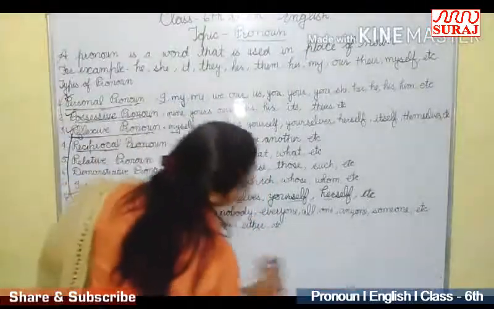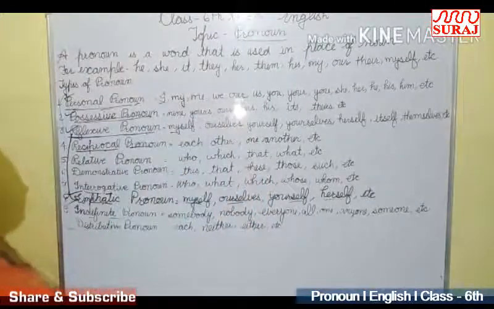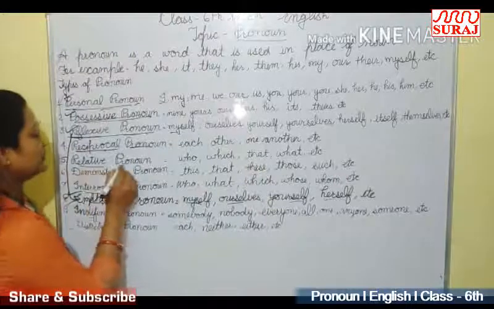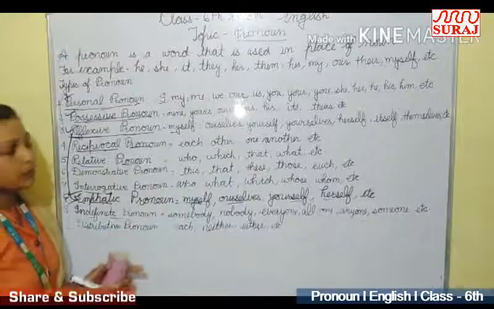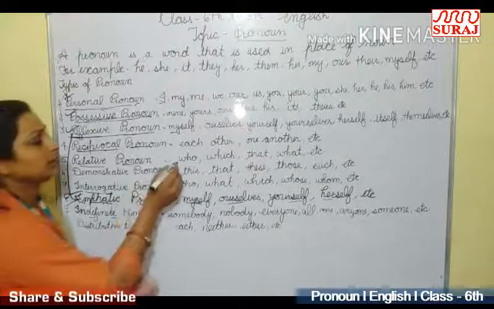Now, relative pronoun. The pronouns that are used to combine two sentences are called relative pronoun.